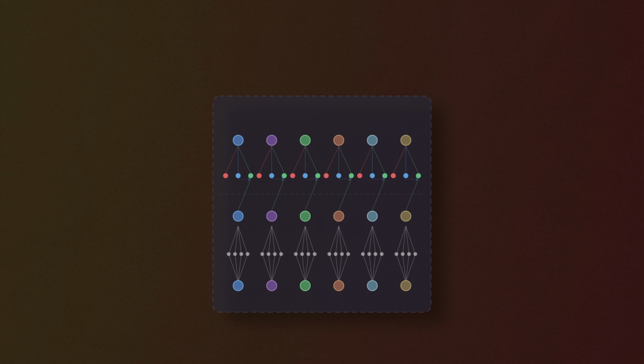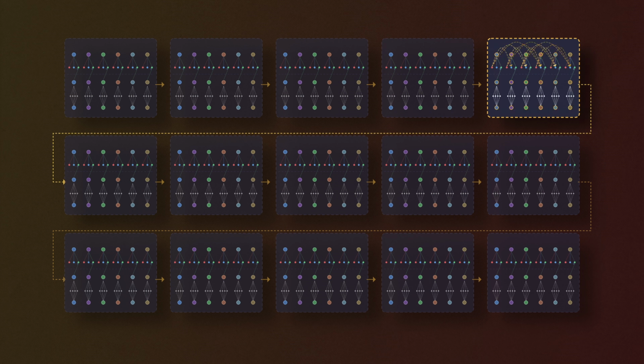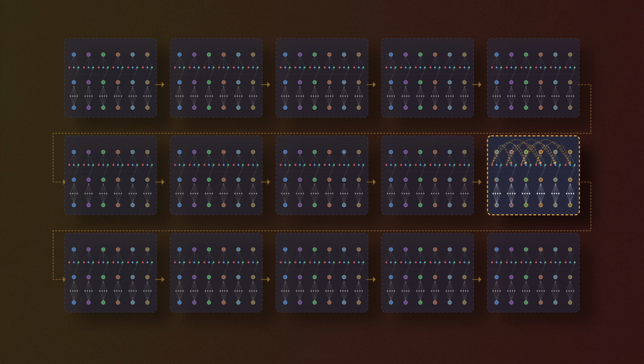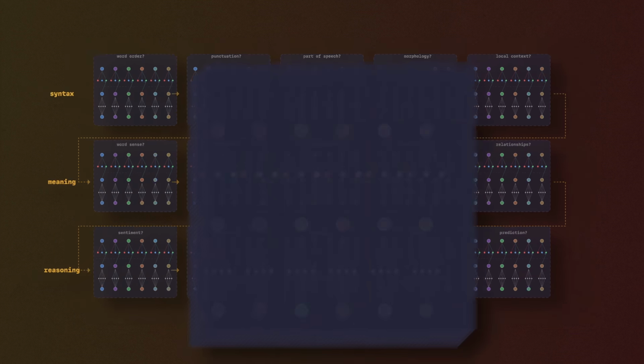And finally, you stack these layers. So attention plus feed-forward is one transformer block, or one layer. And modern LLMs stack dozens or hundreds of these layers. And every block has the same input and output shape, one vector per token. Each layer builds on the last. So early layers tend to capture syntax, middle layers capture meaning, late layers capture reasoning. And that's what deep learning means. It's many stacked layers. So that's the whole architecture.